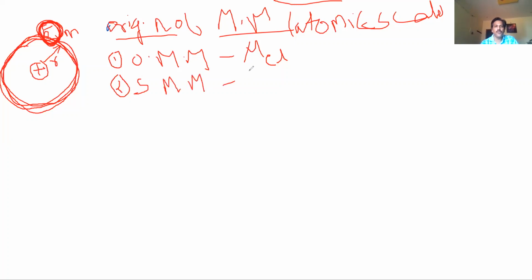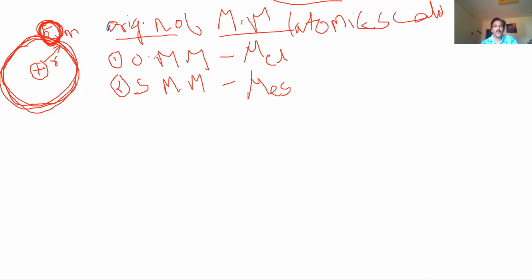So the first one is called the orbital magnetic moment. The second one is called the spin magnetic moment. Mu e s, where S indicates spin magnetic moment and L indicates orbital magnetic moment. L is called the orbital quantum number. S is called the spin quantum number.